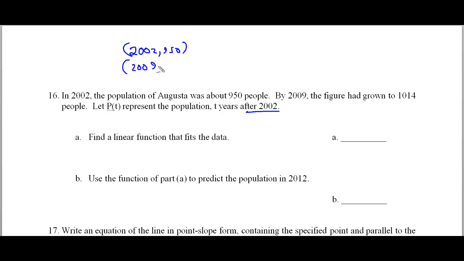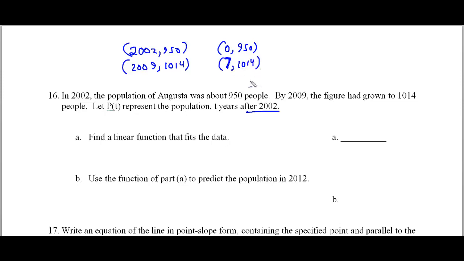And you'd be partially right, because you should have your x as your time and your y as your dependent variable, or your population in this case, but it says t years after 2002. So this becomes our 0 year, and this will become our 7th year. Almost wrote a 9 there. Oops. Because it's 7 years after 2002. This is 7 comma 1014.